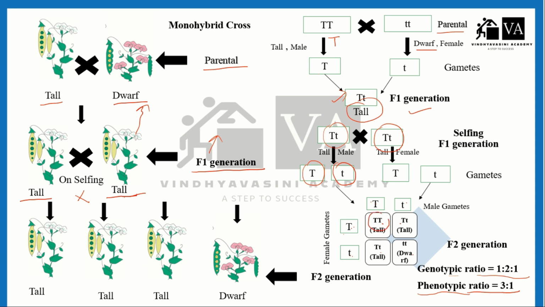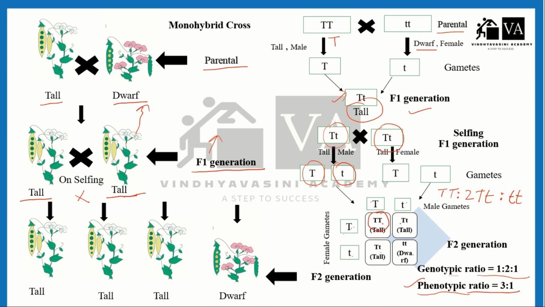Because we found one homozygous dominant, 2 heterozygous, and 1 homozygous recessive. So the genotypic ratio will be 1:2:1 and the phenotypic ratio will be 3:1.